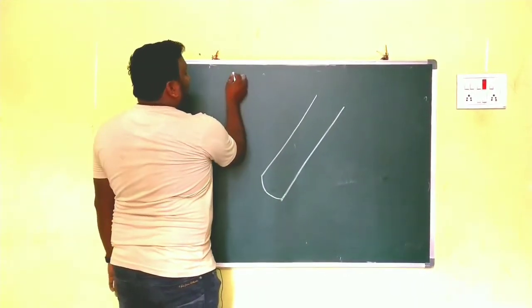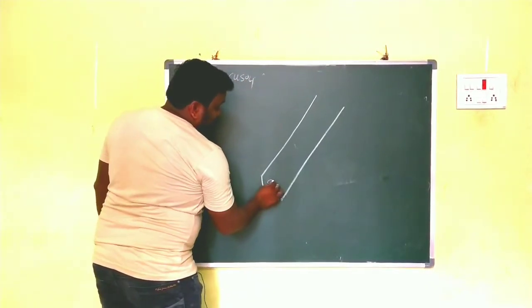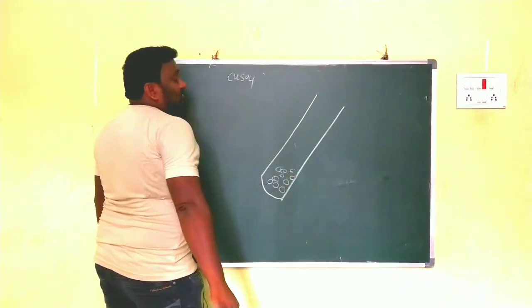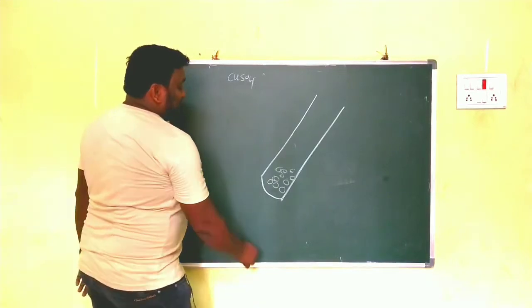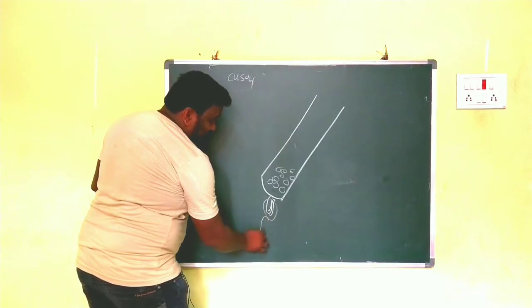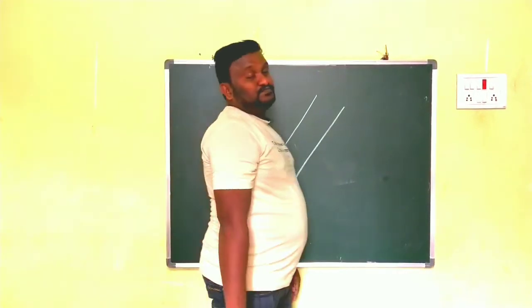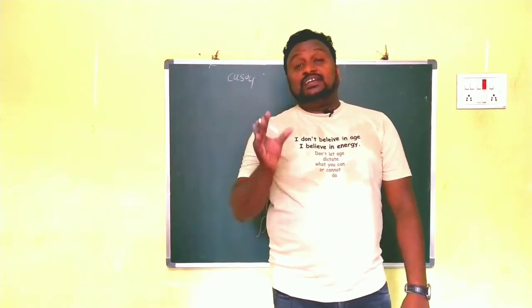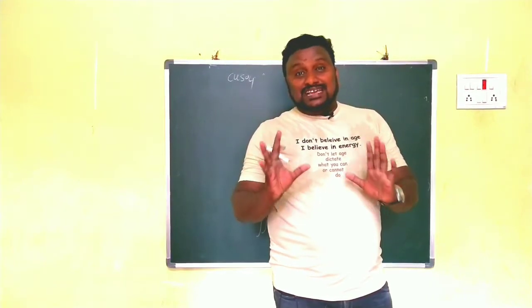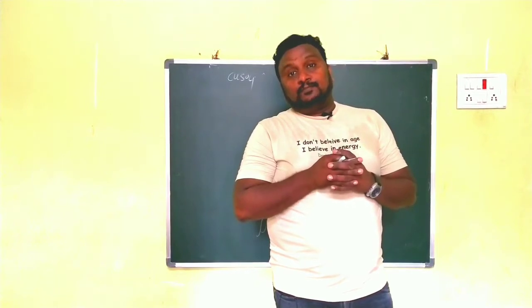In it we take some copper sulfate, CuSO4, crystals, which seem to be dry. We take these dry crystals in the test tube and we heat them.